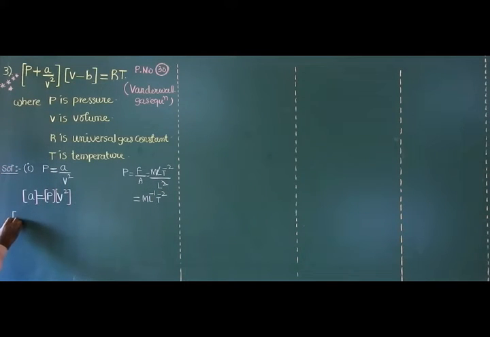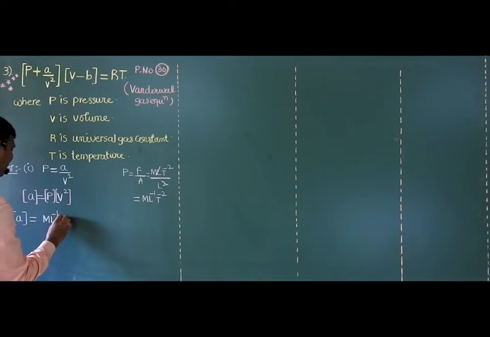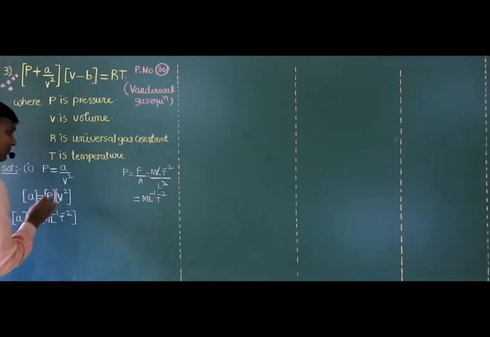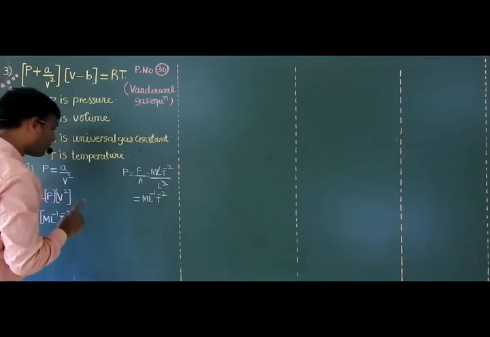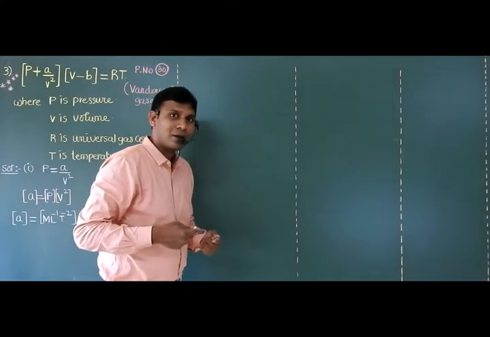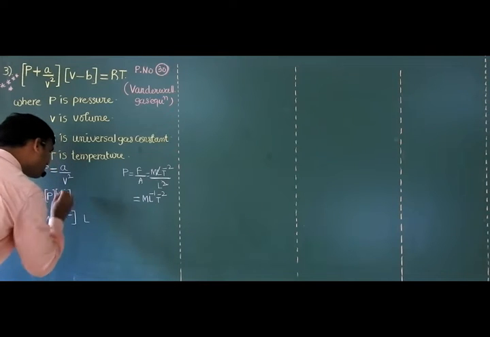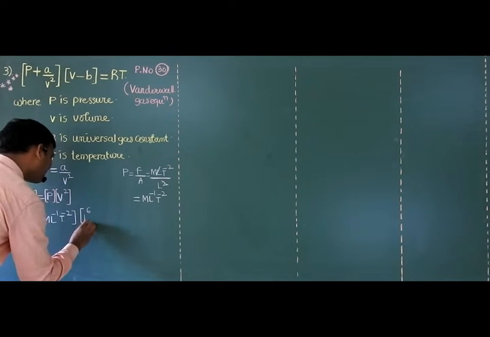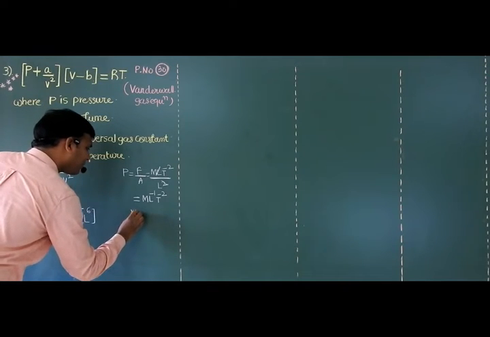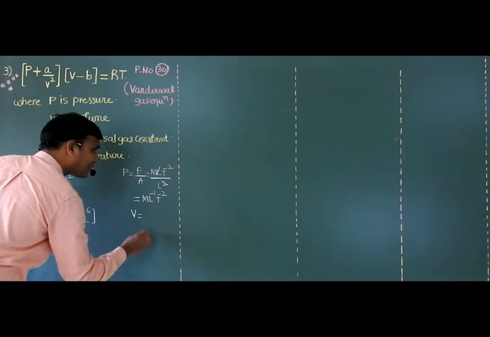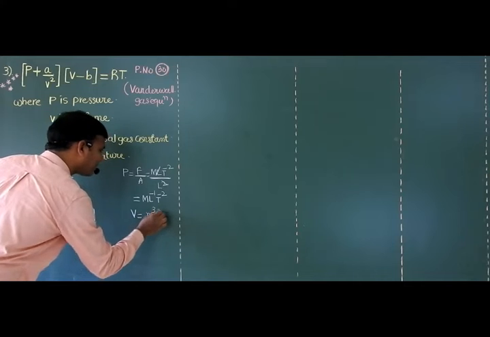So the dimensional formula of P is M L raised to minus 1 T raised to minus 2. What is V? Volume, L cube, whole raised to 2, L raised to 6. V dimensional formula is meter cube, unit meter cube.